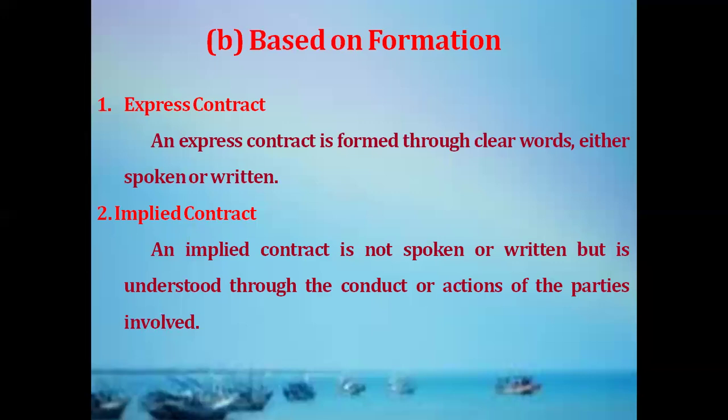And another one is called an implied contract. An implied contract is not spoken or written, but it is understood from the actions of the parties involved. Simply, an implied contract is one which is inferred from the act or conduct of the parties. For example, Mr. A enters a government bus or public bus. It means that A agrees to take a ticket for this bus. Similarly, if he enters a restaurant for taking a cup of coffee, it implies that the person will pay the amount for it. It is called an implied contract.